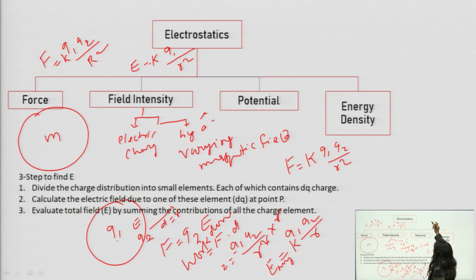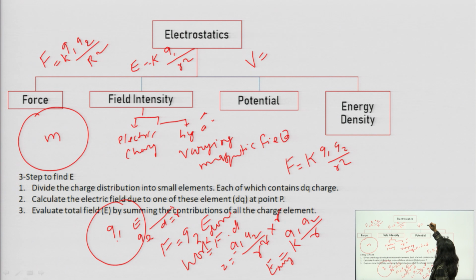Now for potential, as we defined potential as total energy per unit charge, potential is denoted with V, and it is measured in volts.